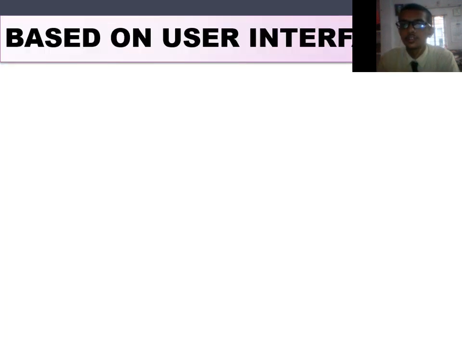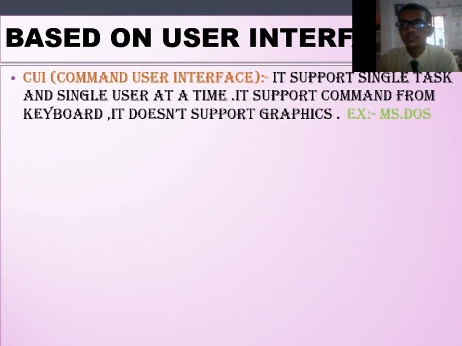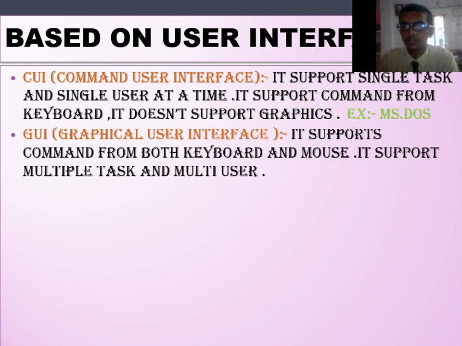Now we will see operating systems in detail based on user interface. First is CUI, which supports a single task and single user at a time. It supports commands from the keyboard and doesn't support graphics. Example is MS-DOS. Second is GUI. It supports commands from both keyboard and mouse. It supports multiple tasks and multiple users. Its examples are Linux and Windows.